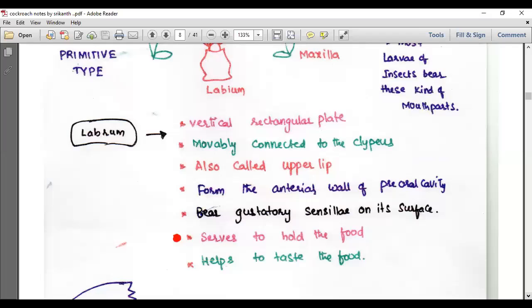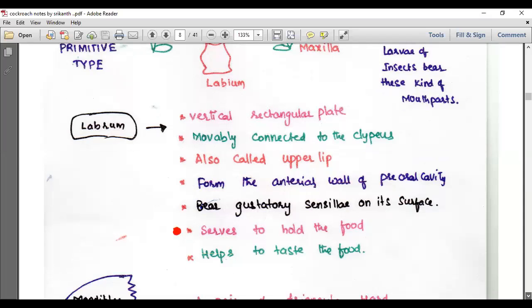I repeat: the labrum is a vertical rectangular plate, movably connected to the clypeus, also called the upper lip. It forms the anterior wall of the pre-oral cavity, and bears gustatory sensillae on its surface. As we have seen, it is connected to the clypeus, movably. It serves to hold the food material and helps to taste the food. That's the information about the labrum.